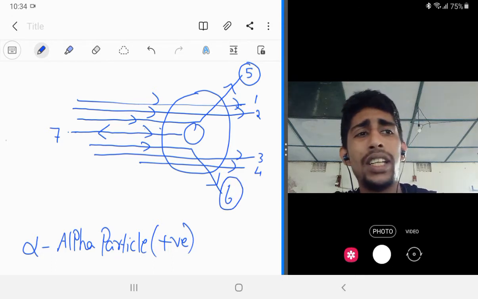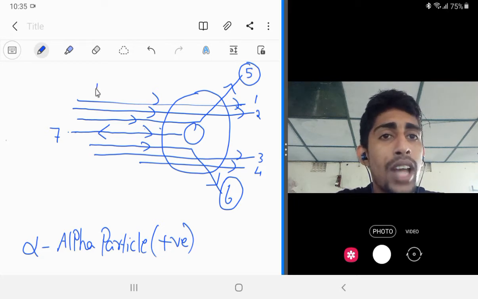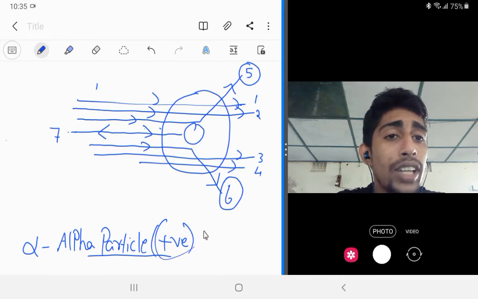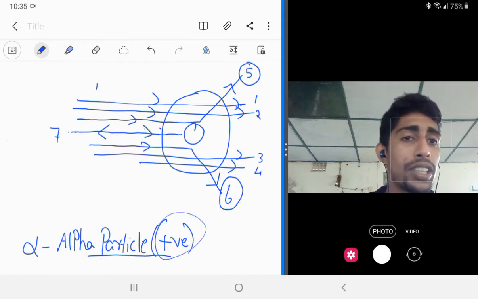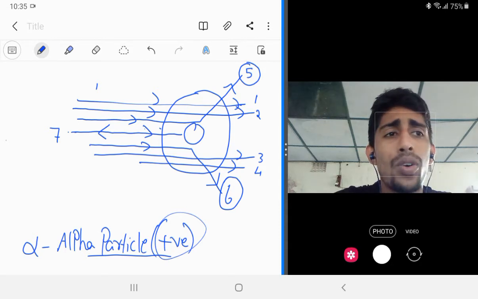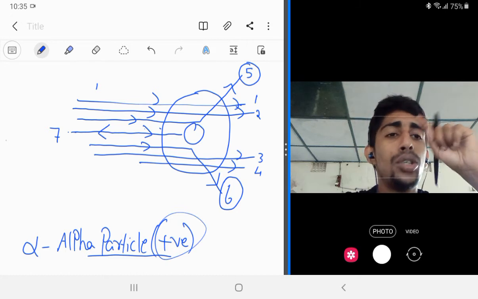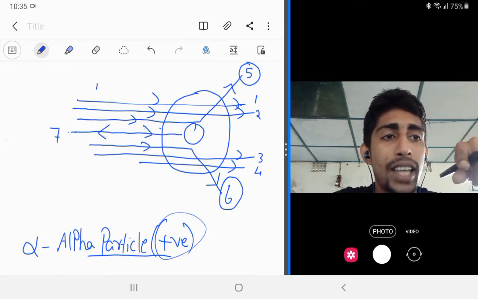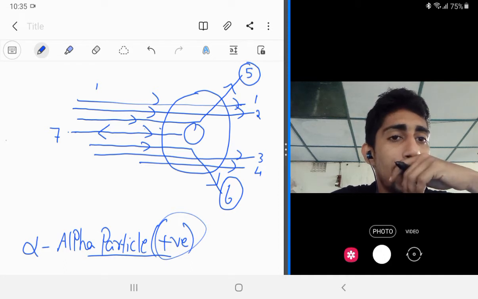Why does it deviate? We know that we pass the alpha particles, which have a positive charge. From our childhood onwards, we studied that when two same charges come too close to each other, they will repel.